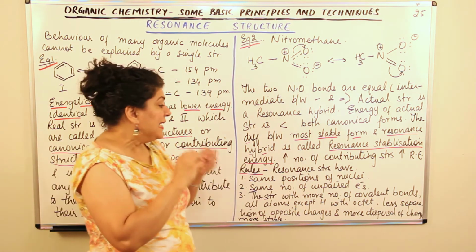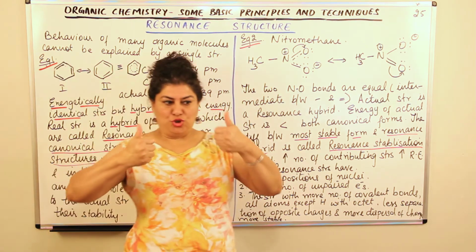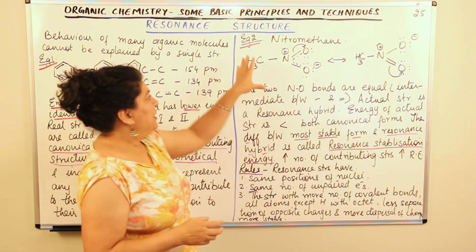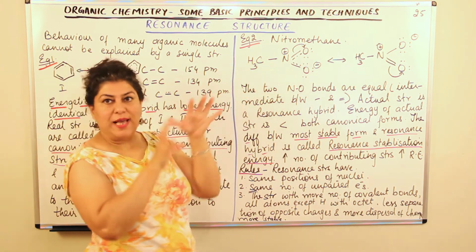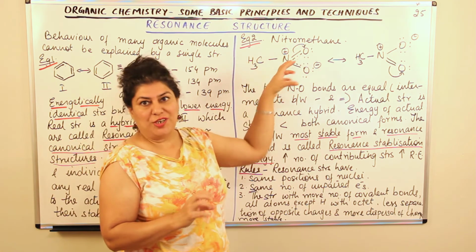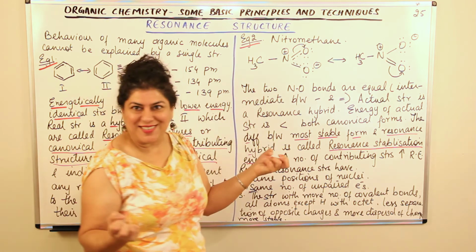So when I say less separation of opposite charges, it means that two atoms should not just say that I'm going to be positive and I'm going to be negative. Imagine here, what do we see? That nitrogen has the positive charge, but the negative charge is not fixed on one oxygen. The negative charge is kind of moving, it is delocalized, it is dispersed.